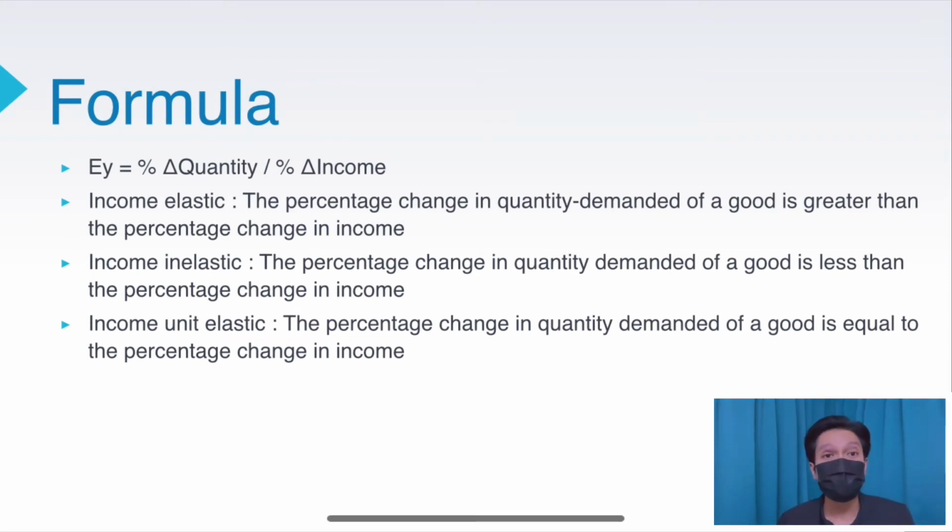So there will be three values: income elastic, income inelastic and income unit elastic. Income elastic means that the percentage change in quantity demanded of a good is greater than the percentage change in income. Income inelastic, the percentage change in quantity demanded of a good is less than the percentage change in income. And the last one is income unit elastic, the percentage change in quantity demanded of a good is equal to the percentage change in income.